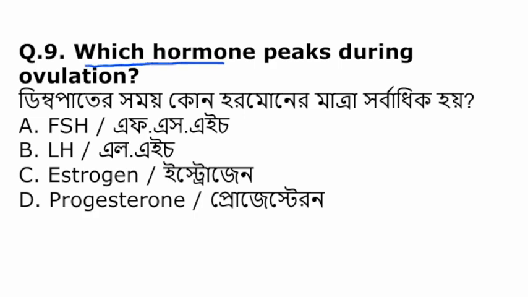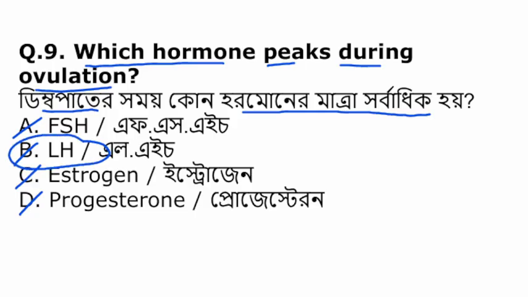Which hormone peaks during ovulation? FSH, LH, estrogen, progesterone. So during ovulation the LH is at the peak. It is during the 14th day of the menstruation cycle.